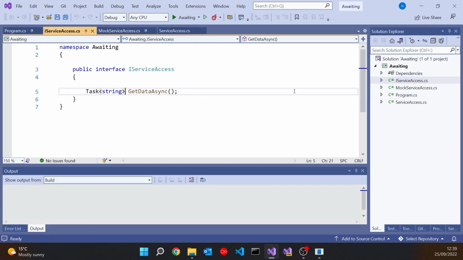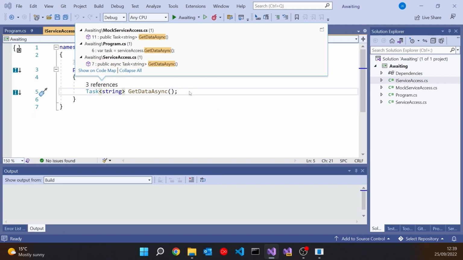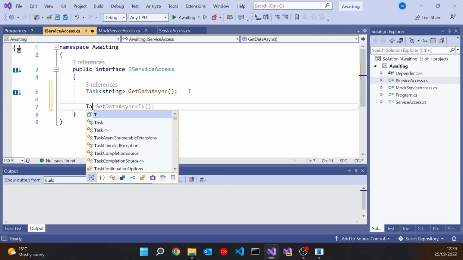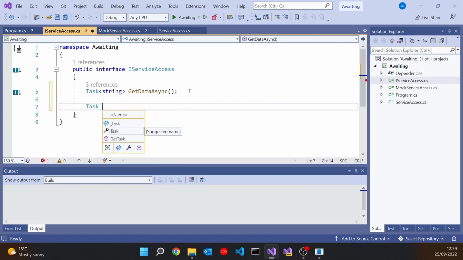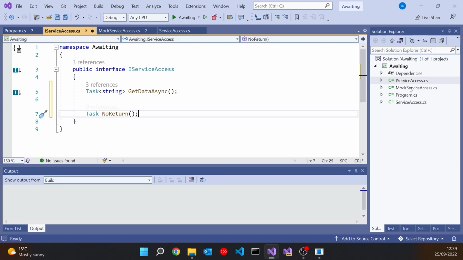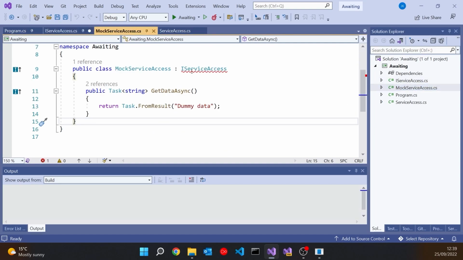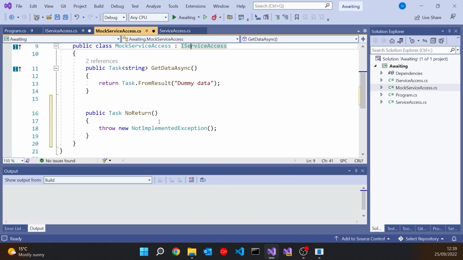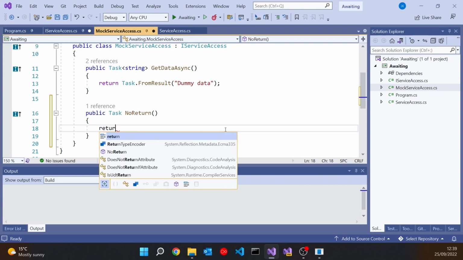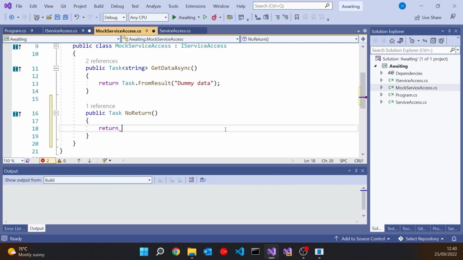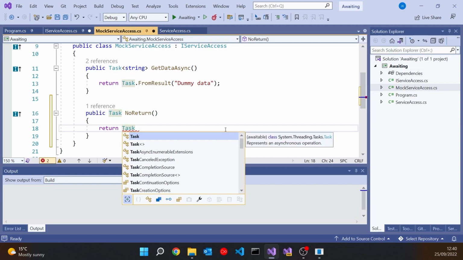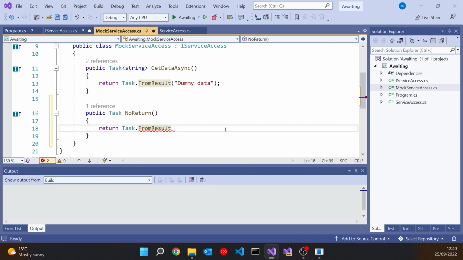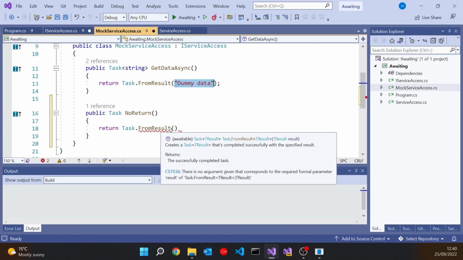What if we have a method in our interface that is simply returning a task, so which has no return type. So we just call it that. And then if we go to our mock object and we implement that, then again, obviously we don't want to make it async. So what do we return? Well, you might want to think, we want to say Task.FromResult, but with no parameters. So like if it's a string, you do Task.FromResult string. They could have done it like that, but it's not quite done like that.